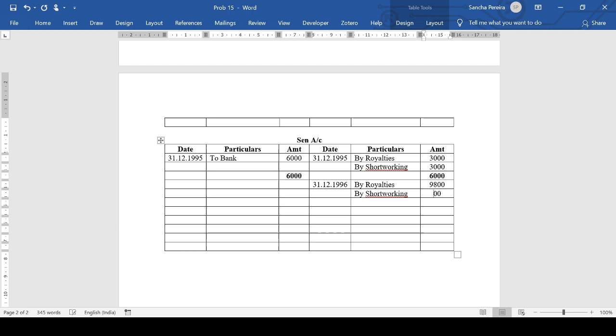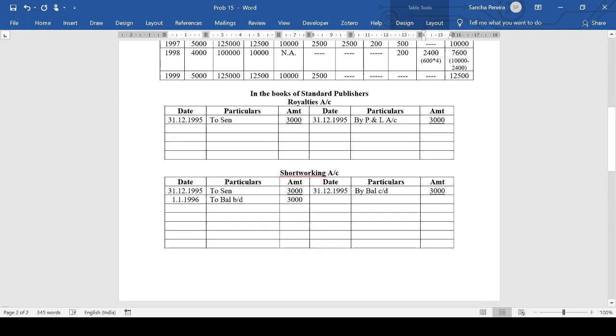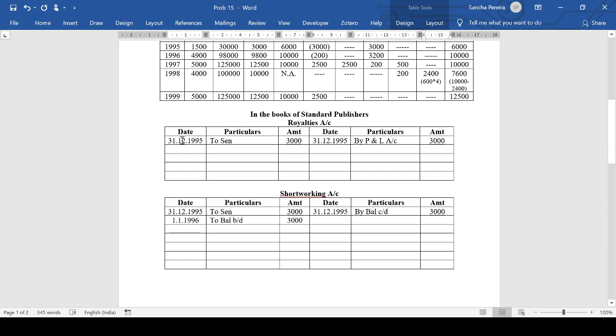So accordingly, post this in the relevant accounts. 31st December 96, 9,800. 31st December 96, short working to same.